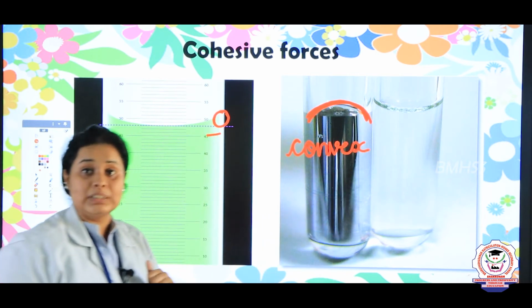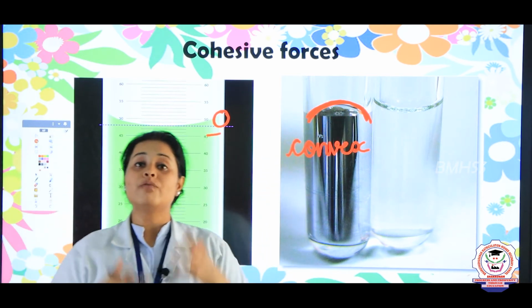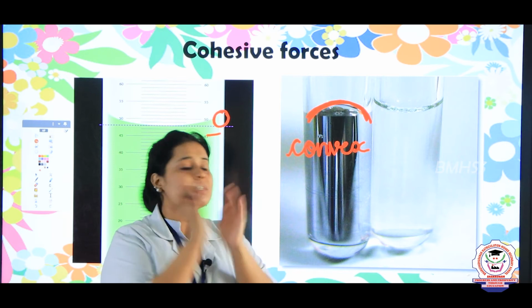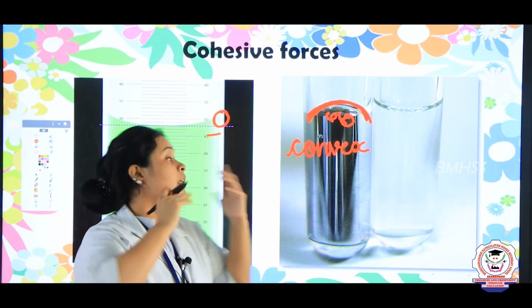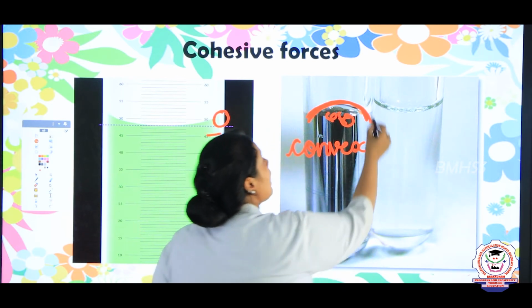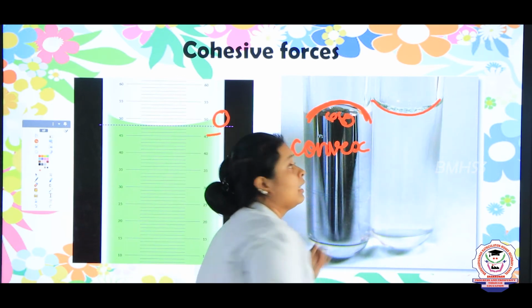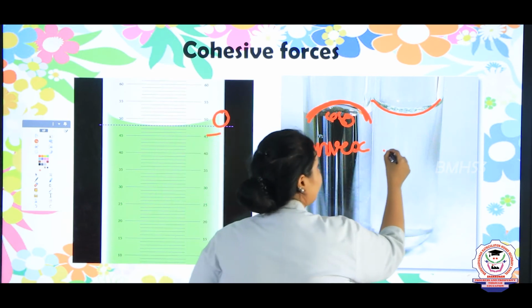This convex is due to the force between the molecules of the mercury, that is, more attraction between the mercury molecules, that is why it comes all together. In the same way, in water you see a U-shape, and this U-shape is known as concave.